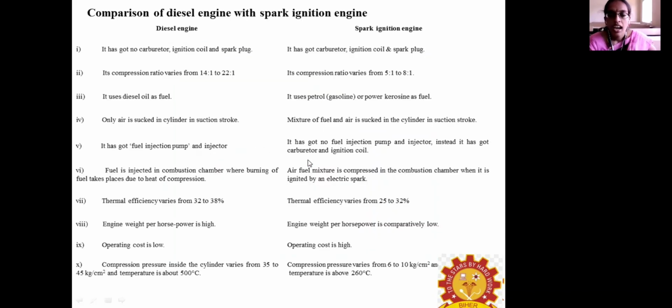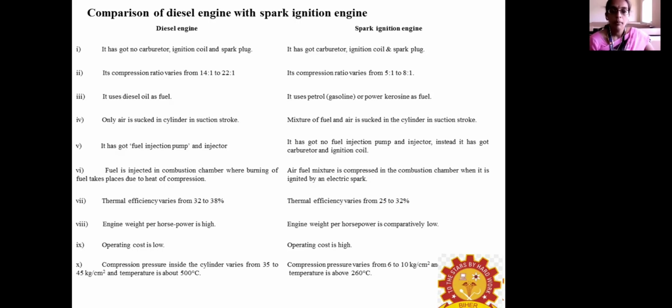The diesel engine doesn't have a carburetor, ignition spark, or spark plug, but the SI engine will have a carburetor, ignition, and spark plug. The compression ratio of the diesel engine is comparatively higher when compared to the spark ignition engine. Here diesel is used as a fuel, and there petrol is used as a fuel. In the case of diesel, only air is entering the engine cylinder, while in the SI engine, it is the air and fuel mixture. Here it has a fuel injection pump because the fuel is sprayed, and the SI engine doesn't have a fuel injection assembly.